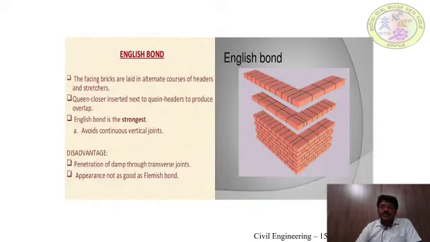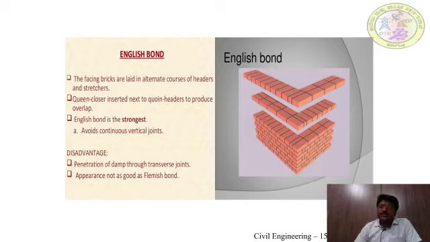In English bond, the facing bricks are laid in alternate courses of headers and stretchers. Queen closers are inserted next to queen headers to produce overlap. English bond is the strongest bond. It avoids continuous vertical joints.